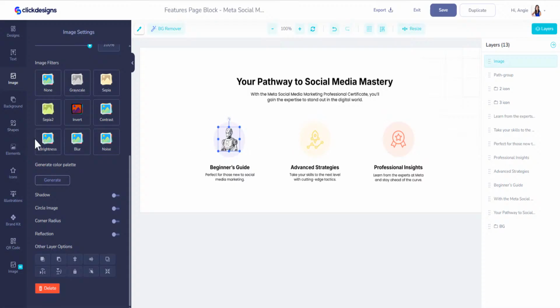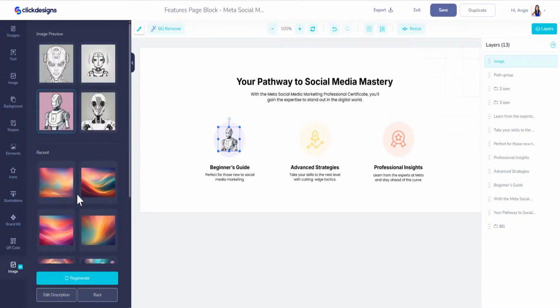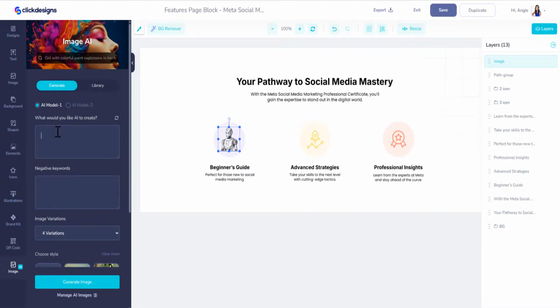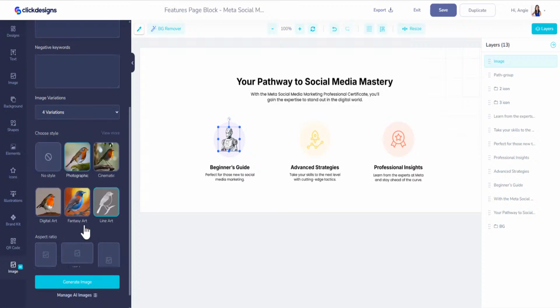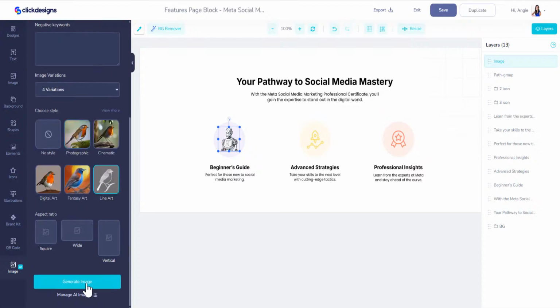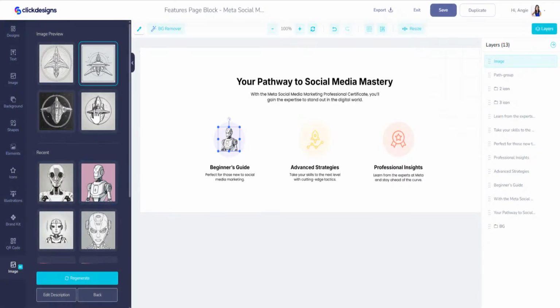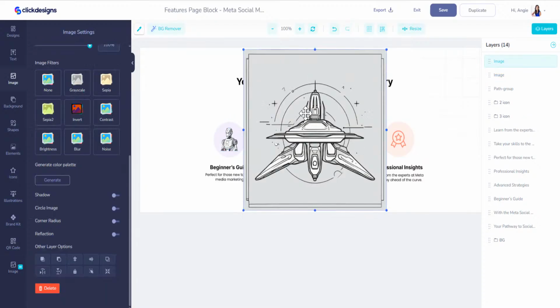Now if I want to do here, I can go back here to AI images and do the same thing. Icon of a spaceship. Okay, and let's just do the same thing, 4 variations, line art, and generate image. And then we have these. So these look pretty cool. Those are really neat. Let's do this one.